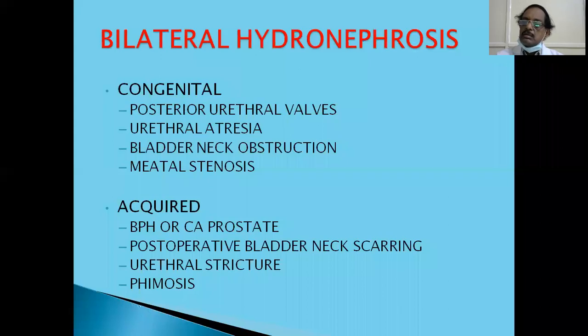Post-operative TURP also can cause bladder neck scarring and such obstruction. Urethral stricture is another easily treatable cause, which can lead to hydronephrosis because of the obstruction and a lot of pressure. These are all easily treatable causes. Then this bilateral hydronephrosis leads to renal failure, which is called surgical uremia.